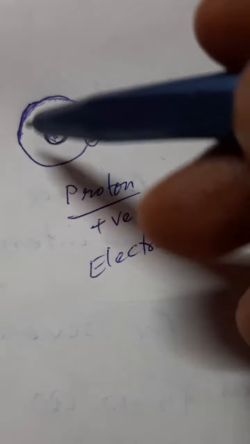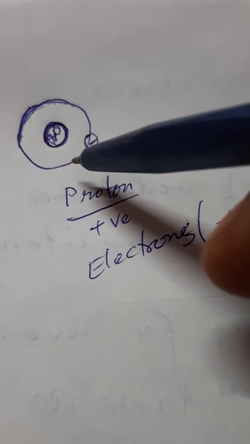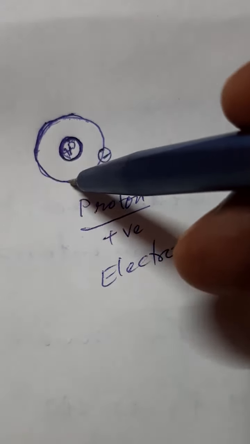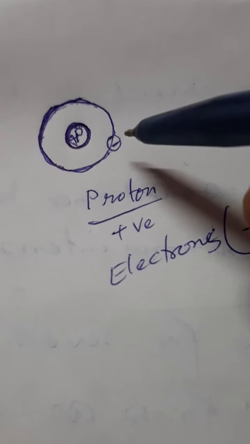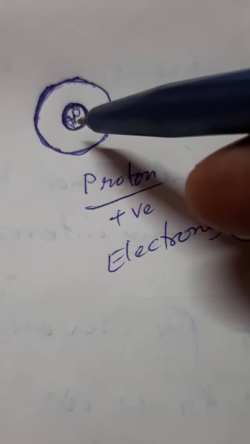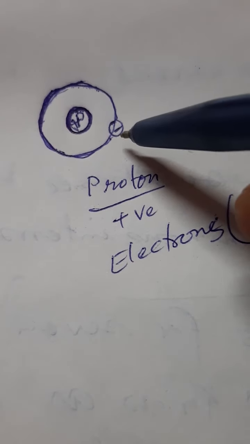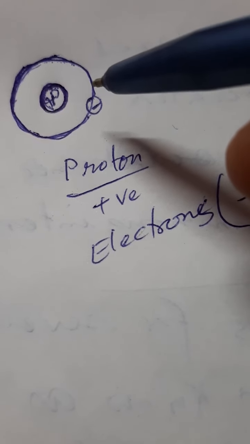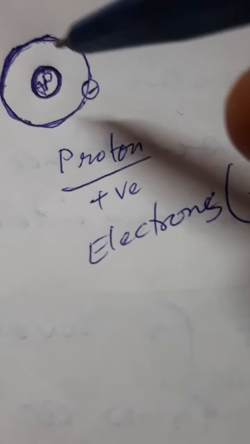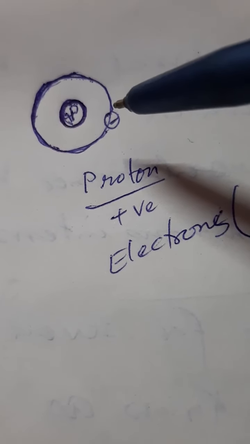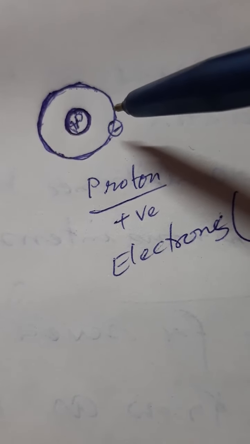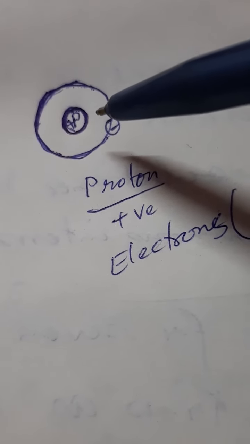and as a whole hydrogen remains electrically neutral. There is no electrical charge. Actually there is a positive charge and an equal amount of negative charge. So the charge of a proton and an electron being equal, a proton and an electron in an atom together create a chargeless or neutral condition.